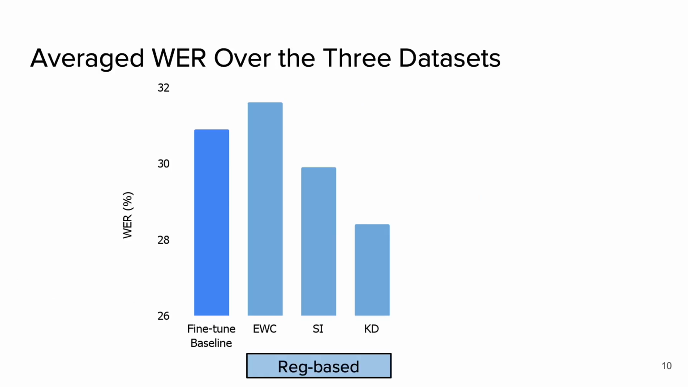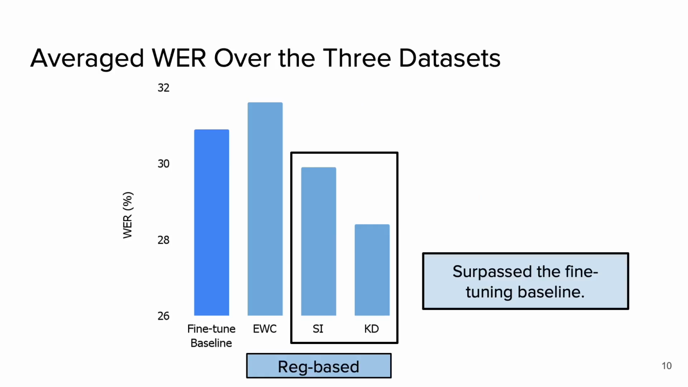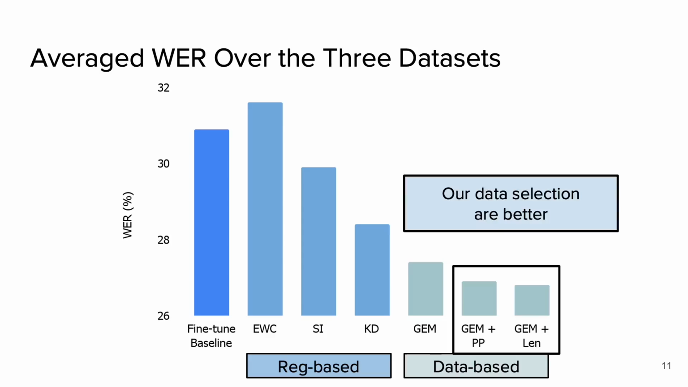Now let's take a look at the averaged word error rate over the three datasets. With regularization applied, SI and KD surpassed the fine-tuning baseline. Next, we found our data selection performed better.